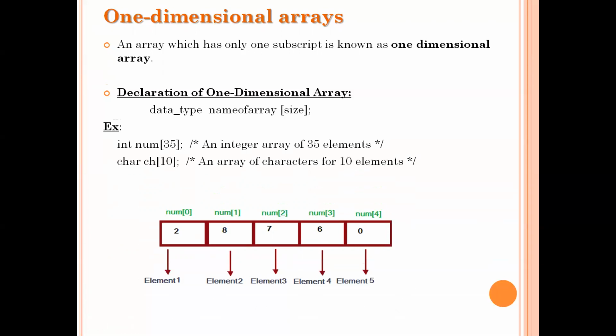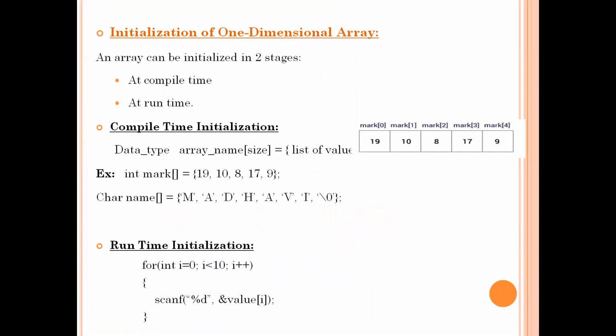Okay. Now see the next statement, char ch of 10. So here the array is of type character and the name of the array is ch, and the size of that ch character array is 10 elements.